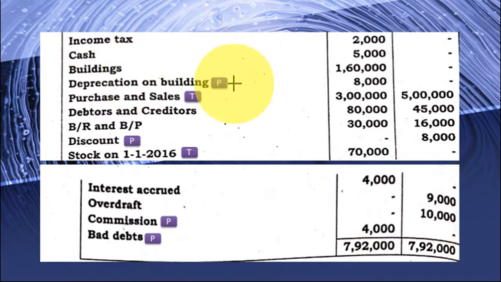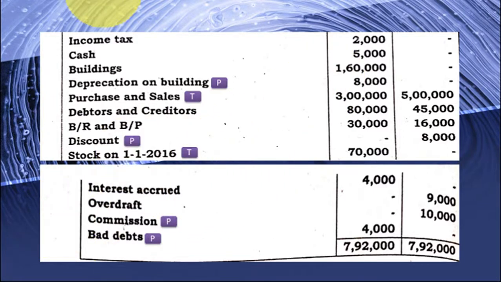Depreciation on building. Again, I told you, depreciation, if it is given in the trial balance, profit and loss account. Purchase and sales, trading. Debtors and creditors, balance sheet. Bills receivable, bills payable, balance sheet. Discount, profit and loss account. Stock, opening stock they have given, trading account. Interest accrued.